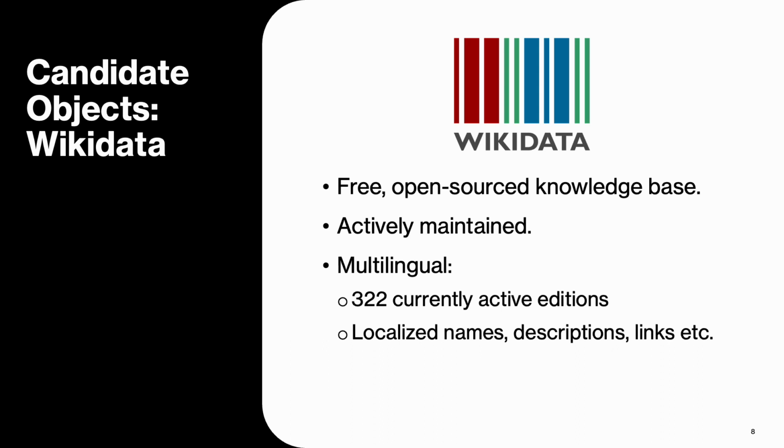For candidate objects, we looked at Wikidata. Wikidata is a free and open source knowledge base. It is actively maintained and is also multilingual. With more than 300 currently active editions, this gives us access to localized names, descriptions, links to external pages, etc.